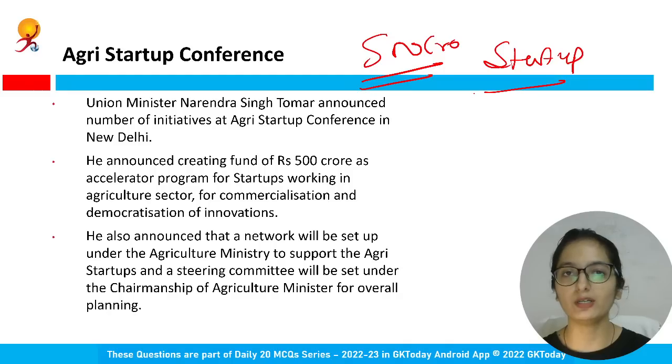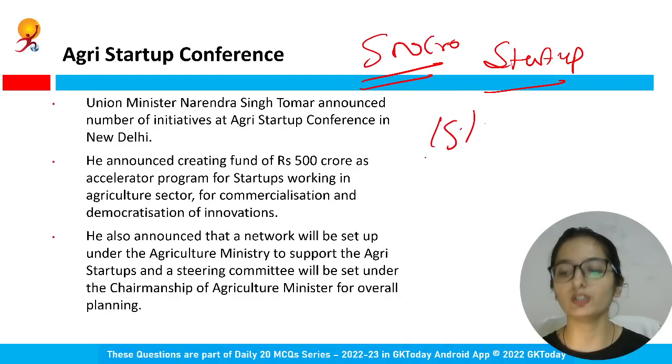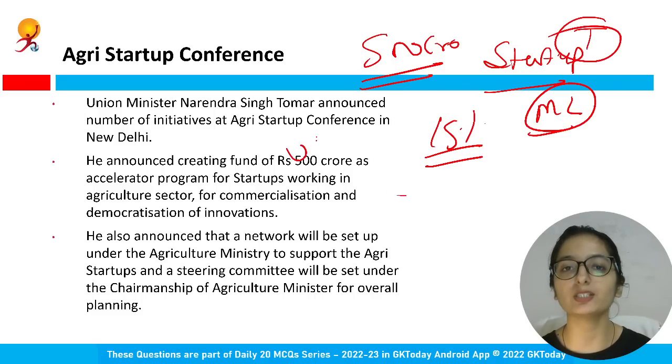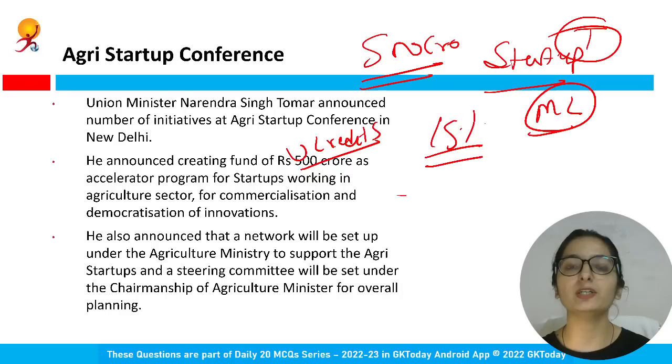We all know undoubtedly agriculture is playing a very important role. You can say it is contributing more than 15% of the GDP, but still farmers are in distress. The reason is there are not proper marketing linkages. The reason is that there is a slow adoption of new modern technologies. There is an unorganized credit structure. So we need innovative ideas and innovative mindsets, and startups are providing those relevant innovative solutions to the number of challenges that we are facing across this agriculture value chain, so that we disrupt this old chain and move on to innovative and affordable solutions.